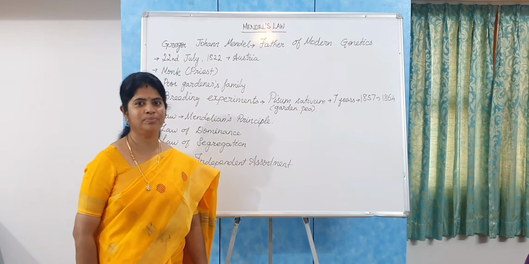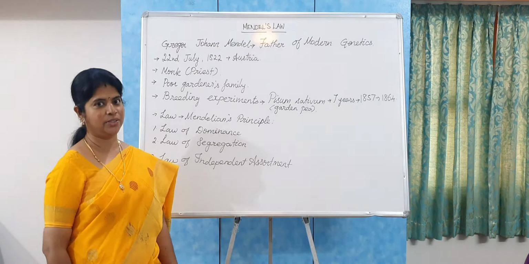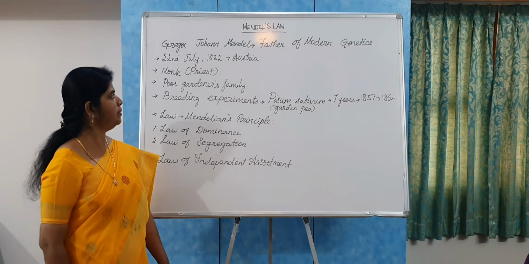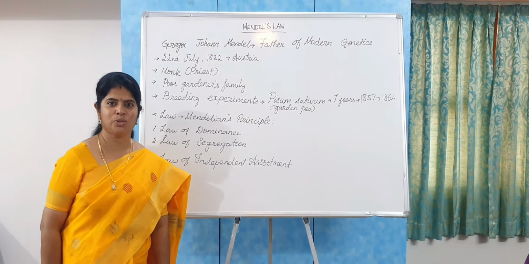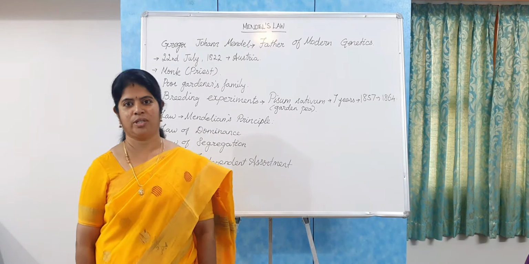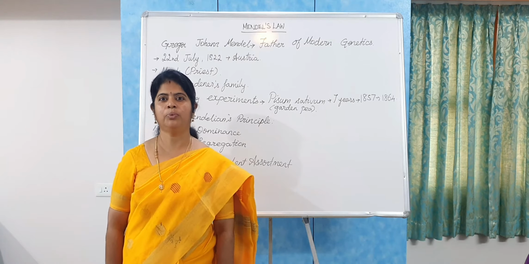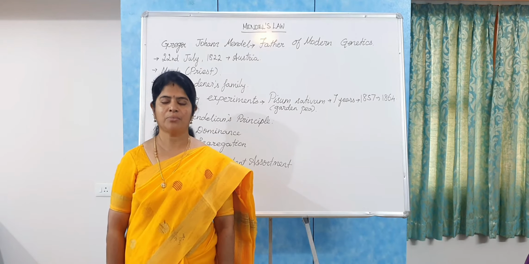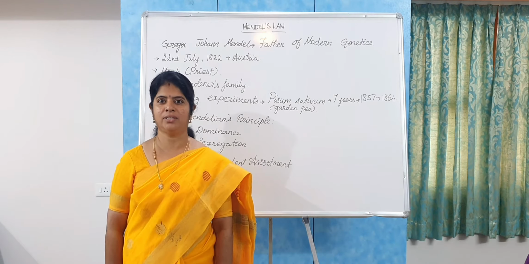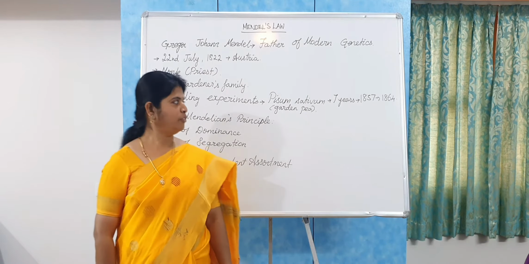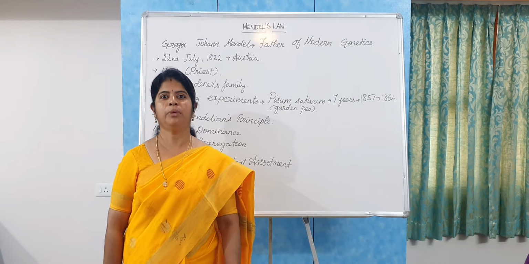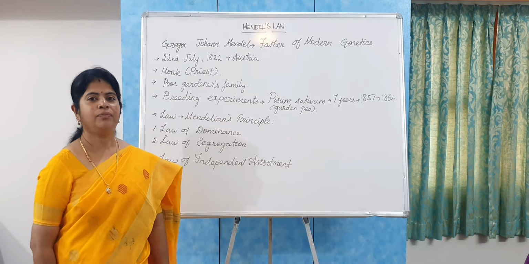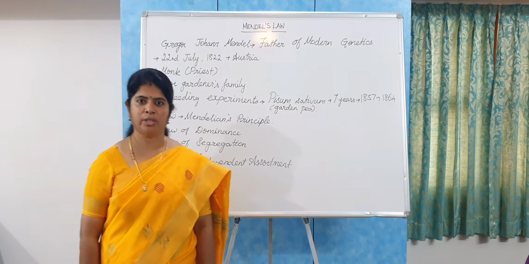Gregor Johann Mendel, who is called the father of modern genetics, was actually a monk, that is, a priest in the Augustine monastery at Brunn in Austria, and he was born on 22nd July 1822 in Austria. Actually, he belonged to a poor gardener family, and his observations and experiments, conducted for nearly 7 years from 1857 to 1864, led to many conclusions which laid the foundation for modern genetics